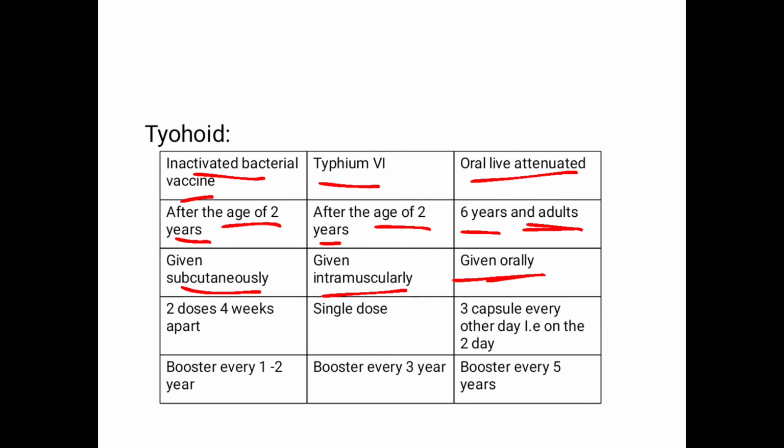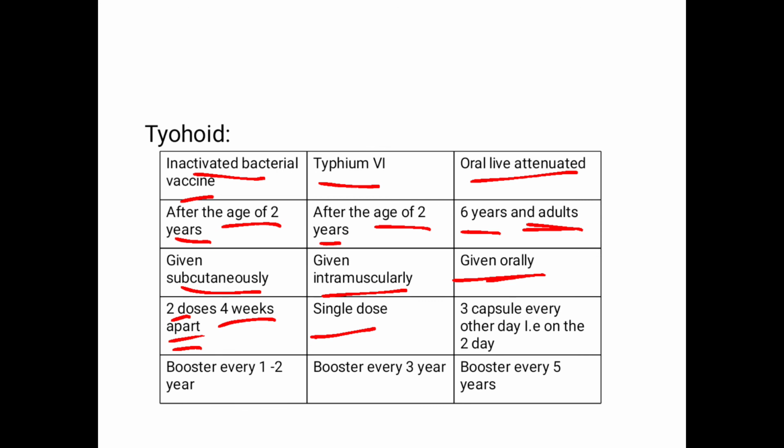With the inactivated bacterial vaccine, you give 2 doses after 2 years, for instance, and they're given 4 weeks apart. Typhoid Vi is a single dose that can be given after the age of 2 years. In case of the oral live attenuated, we have oral capsules, that is 3 capsules, given every other day, that is you omit one day and on the second day you take the capsule.